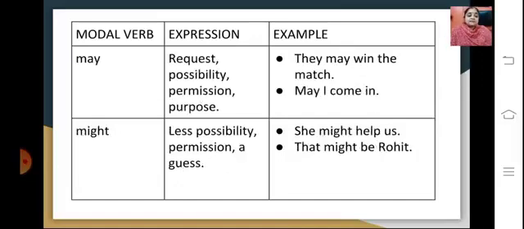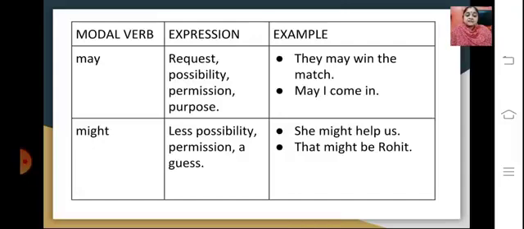Moving ahead, the next modal verb here is may. It expresses a request, possibility, permission, a purpose. So, they may win the match. It expresses possibility. Or, may I come in, expresses permission.